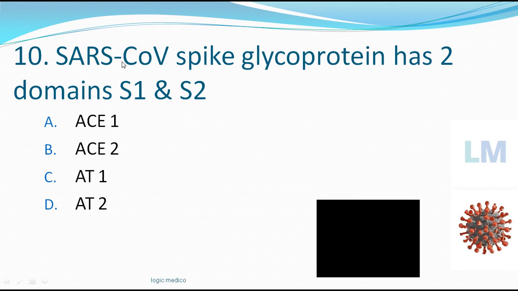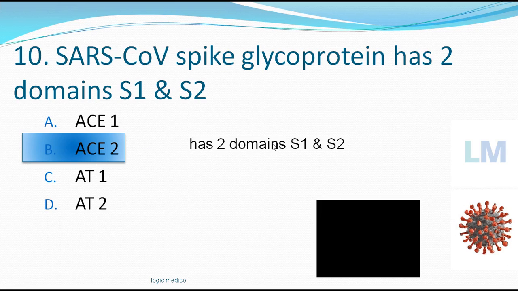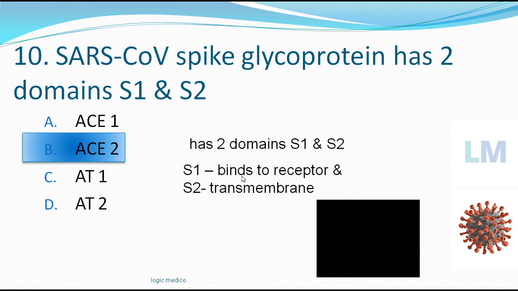So I'll help you out. SARS-CoV spikes are there. These spikes are glycoprotein. It has got two domains, S1 and S2 domain. Out of these two domains, one acts via one of these receptors which is present in human cell. Is it angiotensin converting enzyme 1 or 2, or angiotensin 1 or angiotensin 2? The answer is AS2. So it has got two domains, S1 and S2. S1 binds to the receptor, S2 binds to the transmembrane.